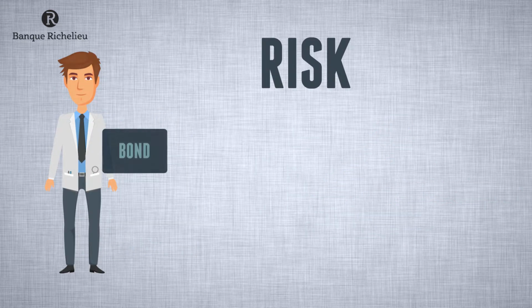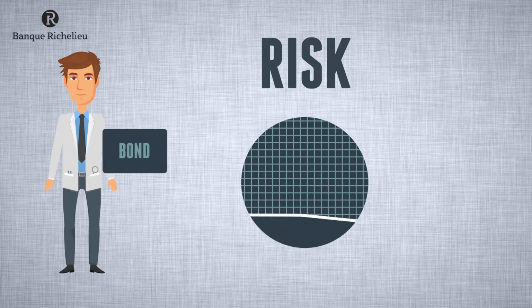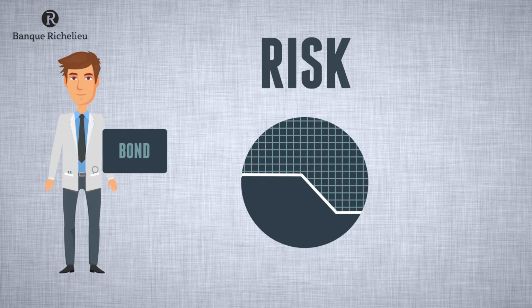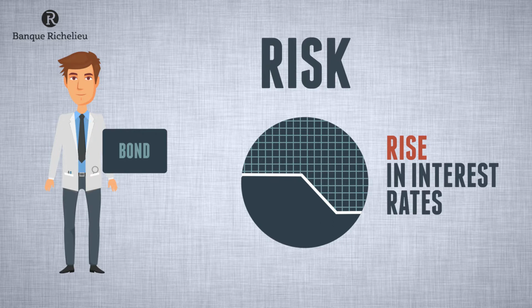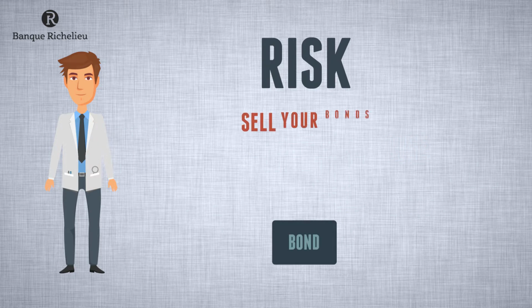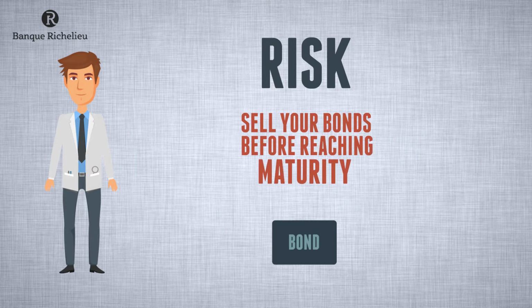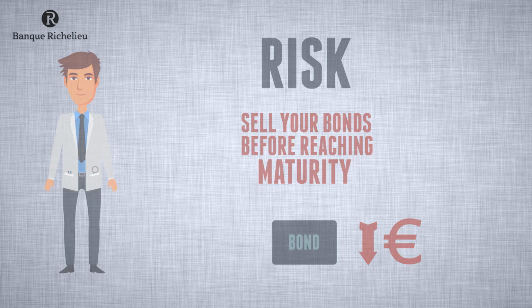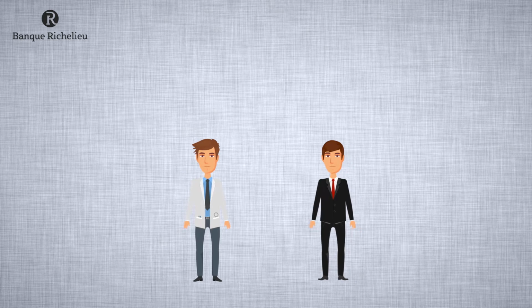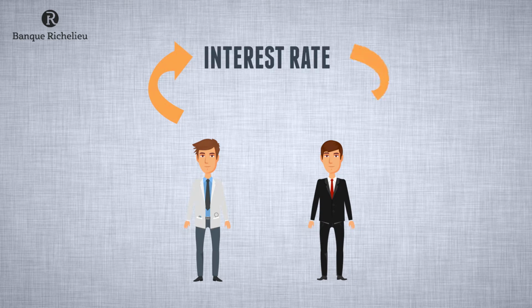There is also the risk that your bonds lose value before reaching maturity. This could happen, for example, after a rise in interest rates. In this case, if you would like to sell your bonds before the maturity date, you will have to accept a price that is lower than the purchase price. Your private banker will gladly explain this relationship between the interest rate and the bond price in more detail.